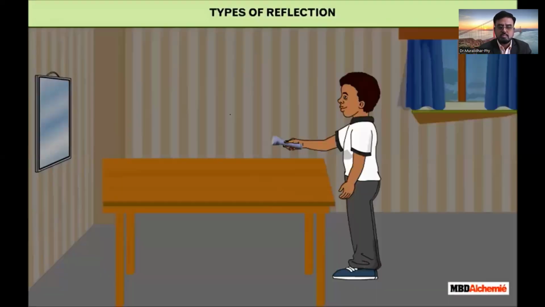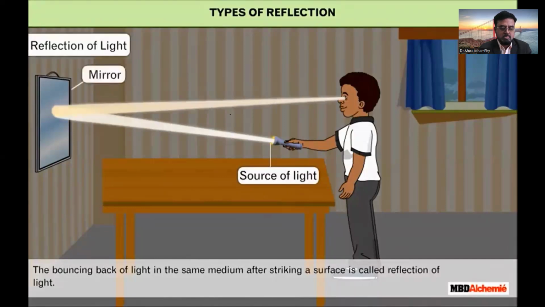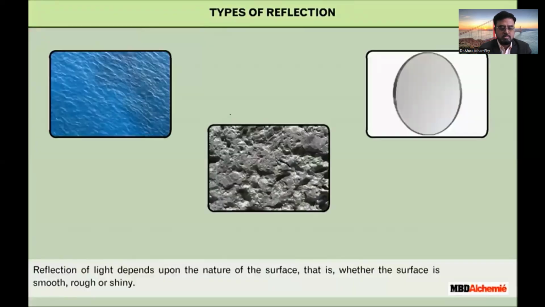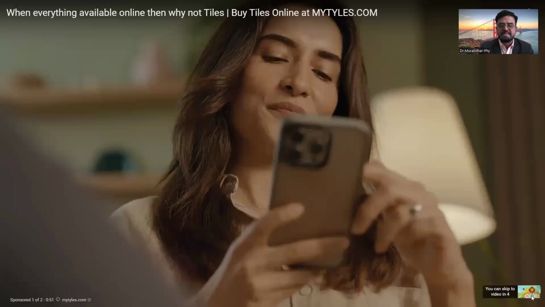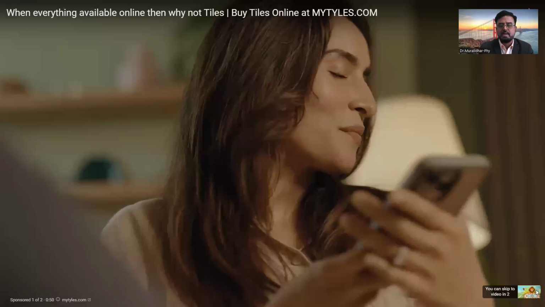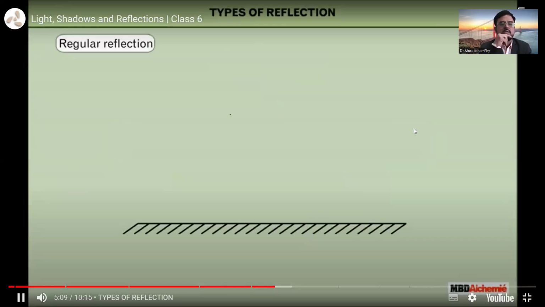Types of reflection. The bouncing back of light in the same medium after striking a surface is called reflection of light. Reflection of light depends upon the nature of the surface, that is, whether the surface is smooth, rough, or shiny. Depending on a surface, reflection of light can occur as regular reflection and irregular or diffuse reflection. Complete picture is given here about the light. Some more information. Let us see what regular reflection is.